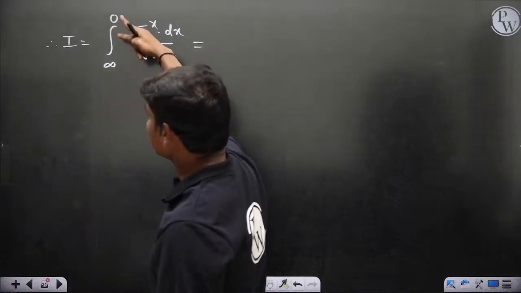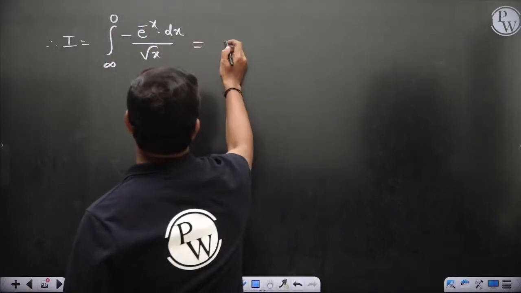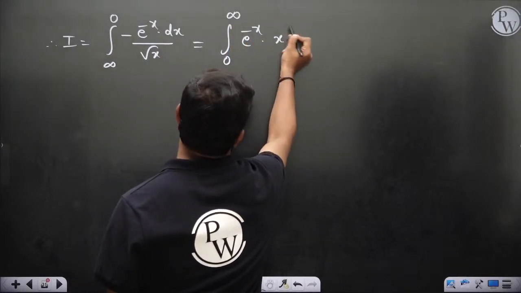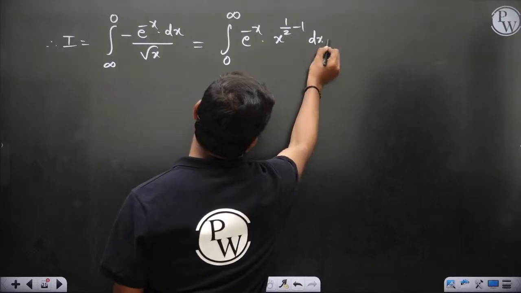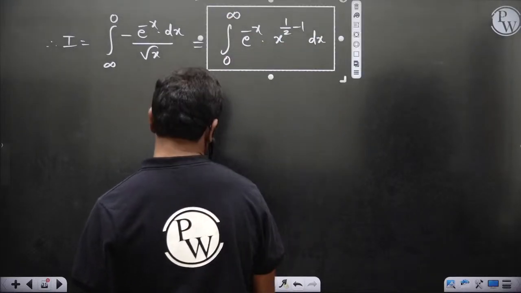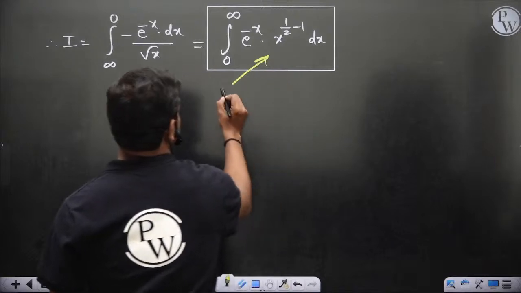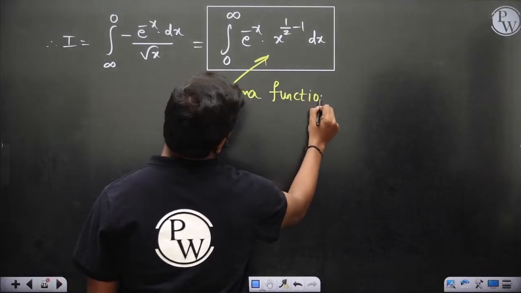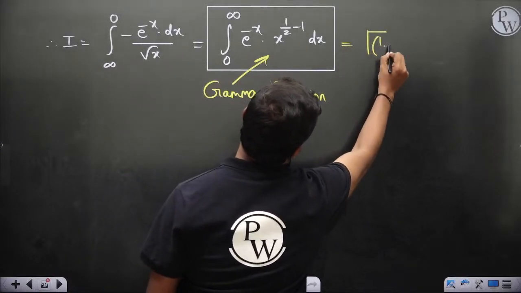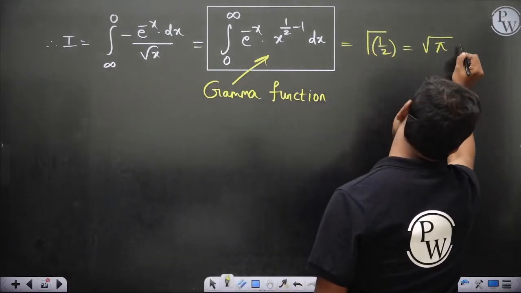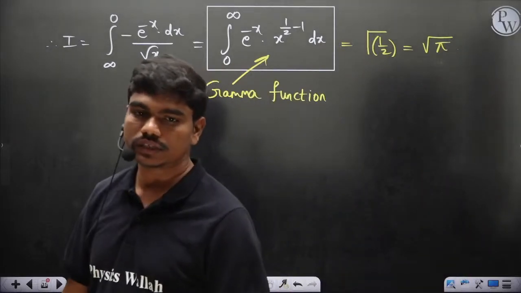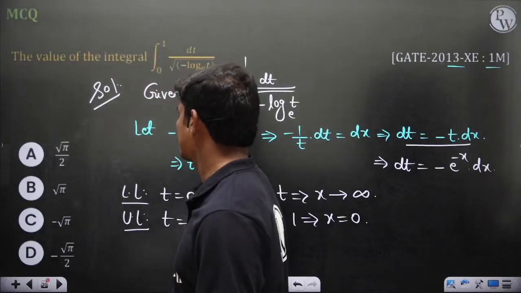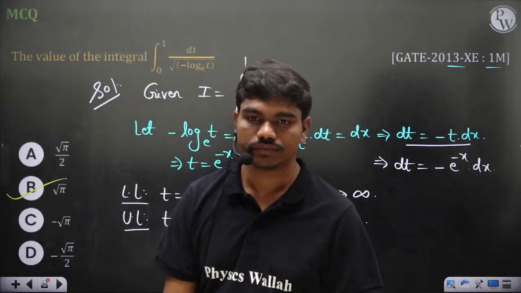Using this minus sign, I can swap the limits, point number 1, and if I take root x up, this can be written as the integral from 0 to infinity of e power minus x, x power minus half, that can be written as x power half minus 1, dx. So clearly this is a gamma function, equal to gamma of half, which is equal to square root of pi. Okay, so root pi should be the correct answer. B is the correct answer.